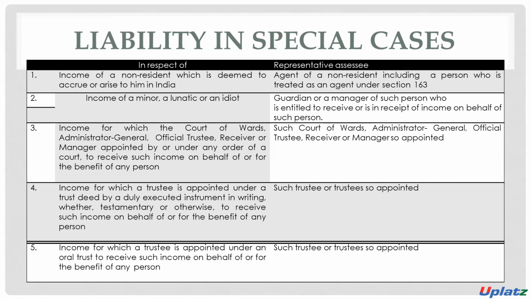And when a trustee is appointed by a written document, by a proper deed, then that trustee or the trustees appointed to receive such income will be considered representative assessee. And when a trustee is appointed orally to earn the income on behalf of a particular person, then such a trustee or trustees will be considered representative assessee.